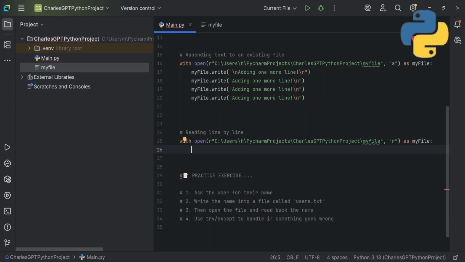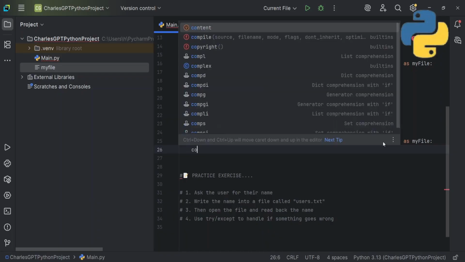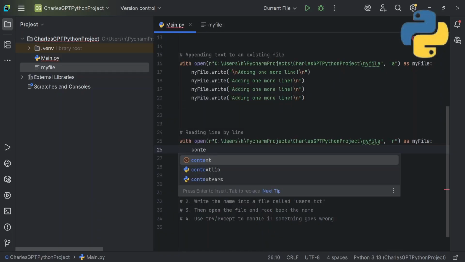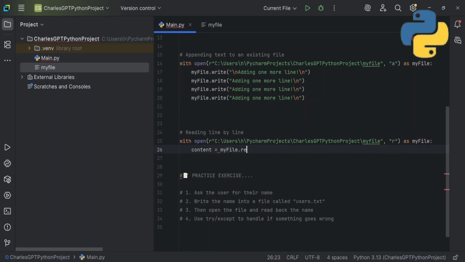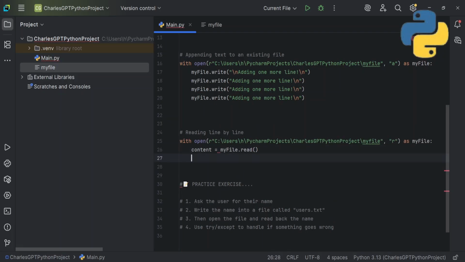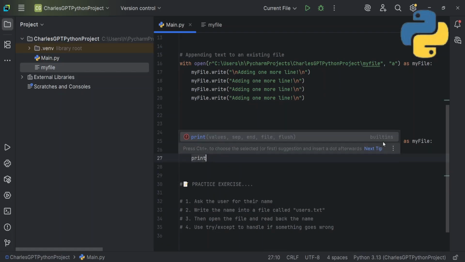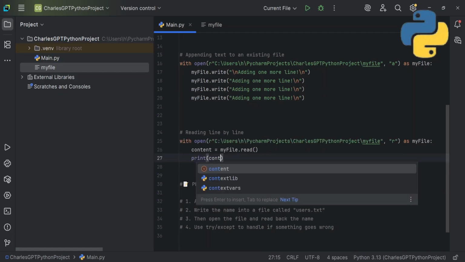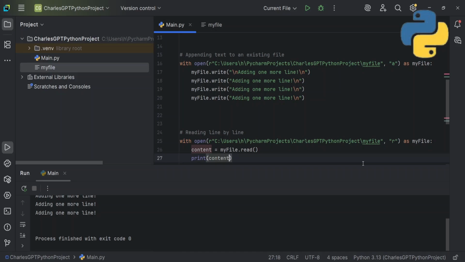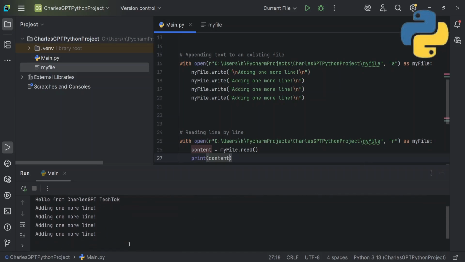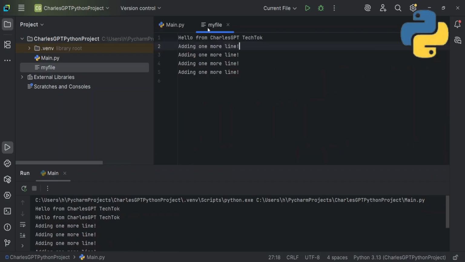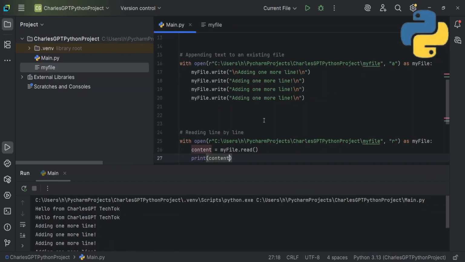So the next thing we're going to do, how we're going to be reading it, you remember our first reading method. We can just call a variable called contents, which now equals my file dot read. Then we can still print contents like this. If I run this program, you can see all the content. So if you want to read all the contents, you can read it like this: hello from ChatGPT, tech talk, this, and it reads the whole contents as well.